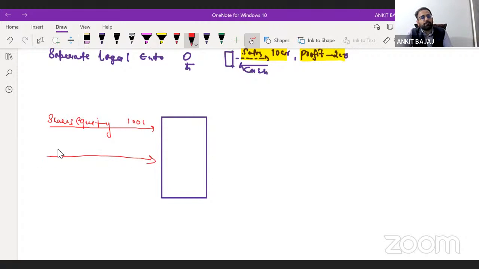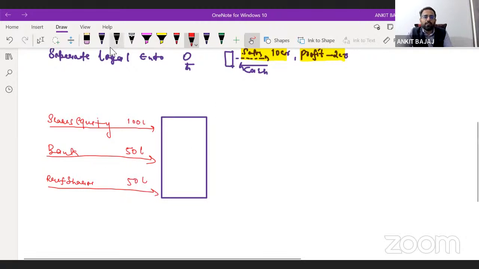After that, you approached a bank also. The bank has invested 50 lakh rupees into your business. Actually, it is not an investment; we can say the bank has lent 50 lakh rupees into your business, right? Apart from the bank, you have issued preference shares also. If you don't know about preference shares, we will be discussing them in detail in a coming lecture. Now, preference shareholders have invested 50 lakh rupees into your business.